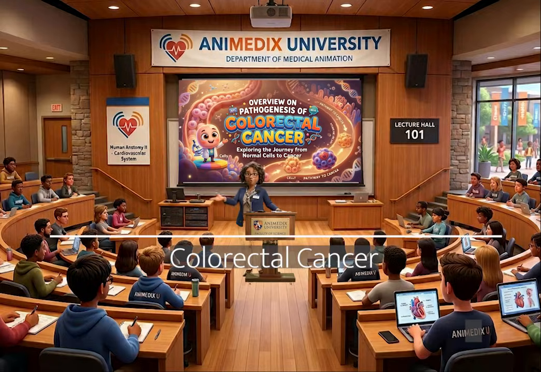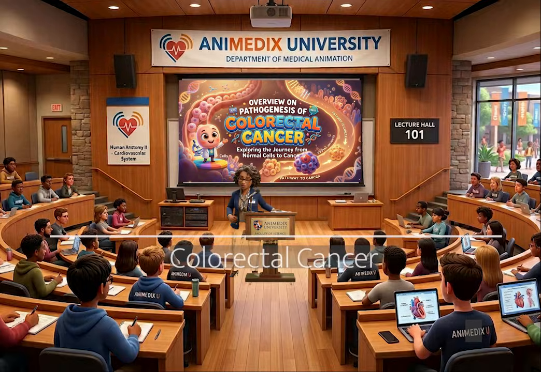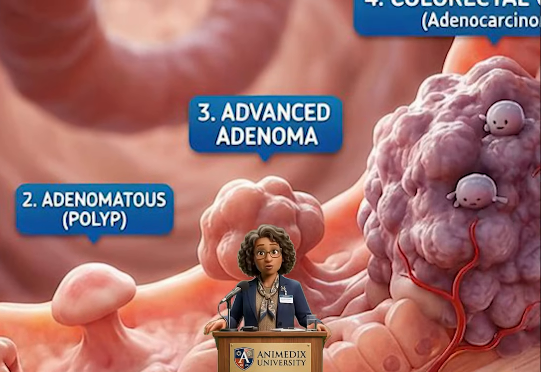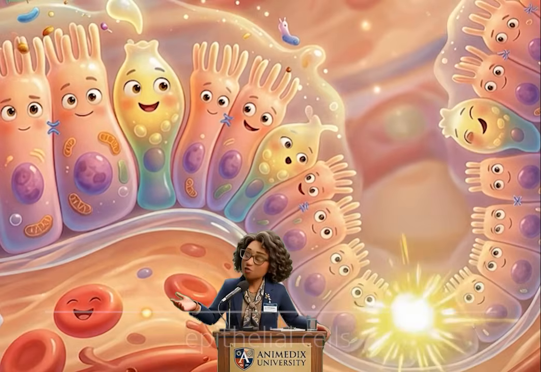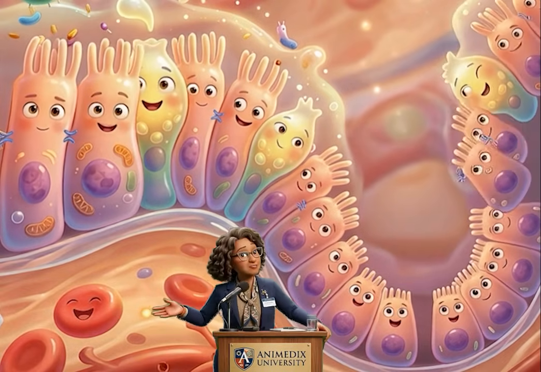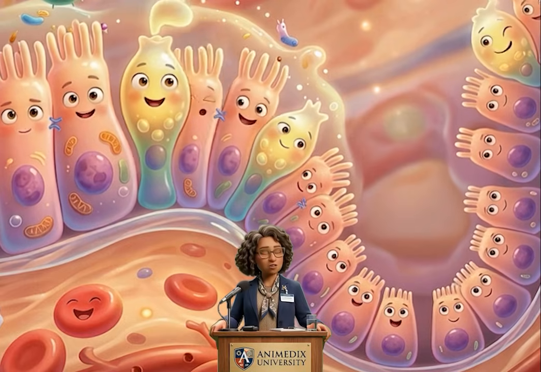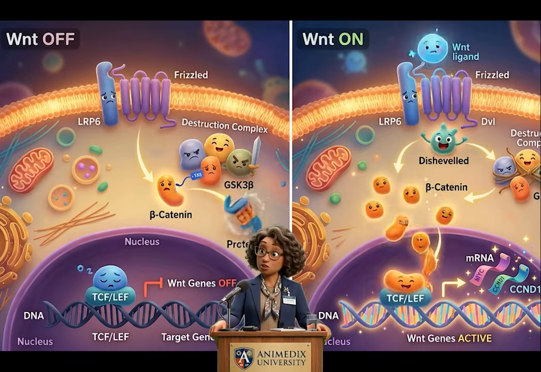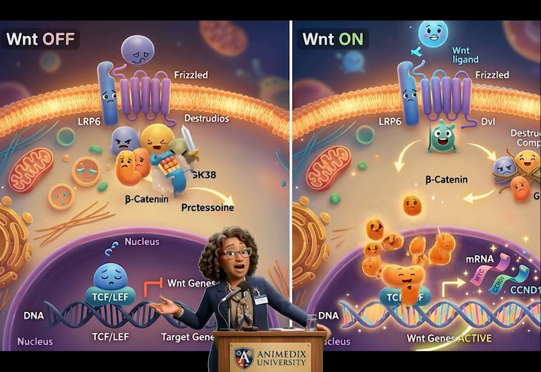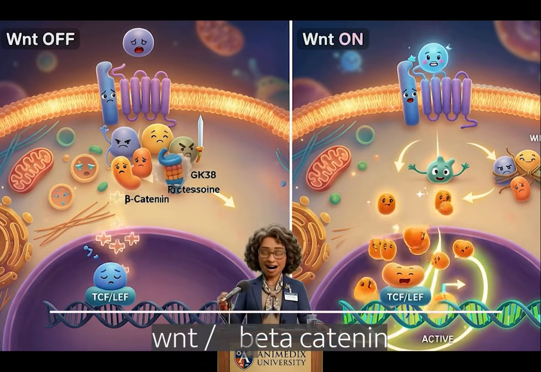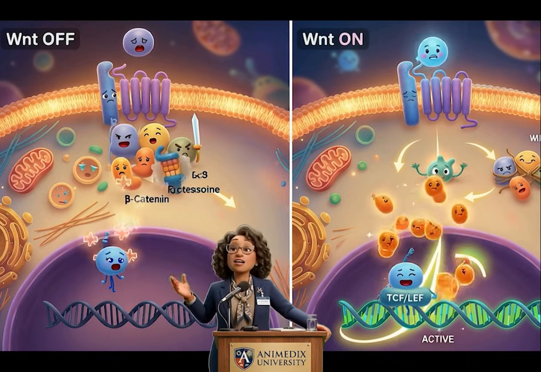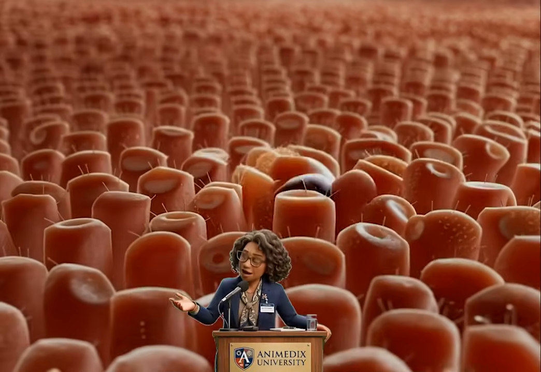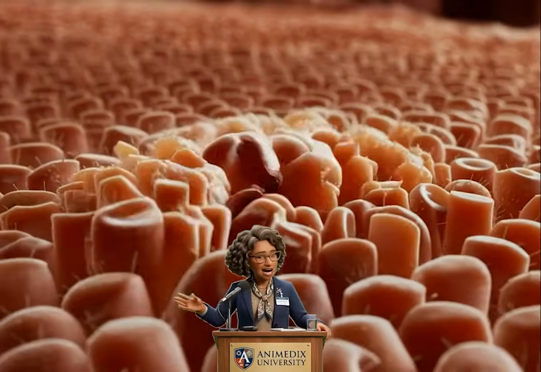Cancer doesn't begin as a tumour, it begins as a loss of control over a highly ordered system. In the normal colon, epithelial cells are constantly renewed. Stem cells at the base of the crypt divide, differentiate, migrate upward, and are shed within days. This process is tightly orchestrated by signalling gradients, especially the WNT/beta-catenin pathway, which maintains stemness at the base and fades as cells mature. Cancer begins when this timing mechanism fails.